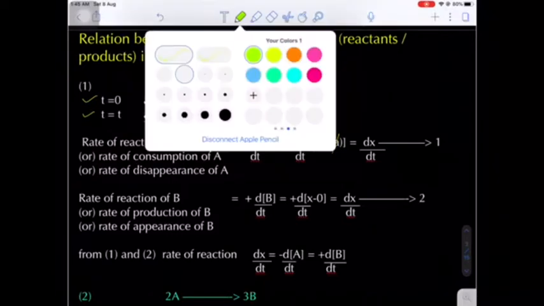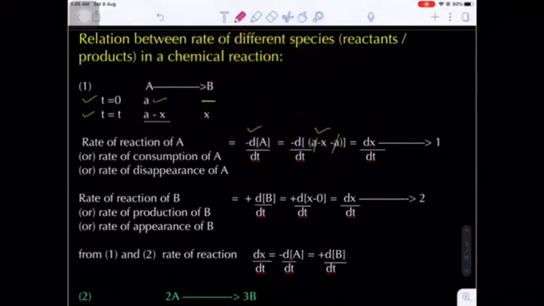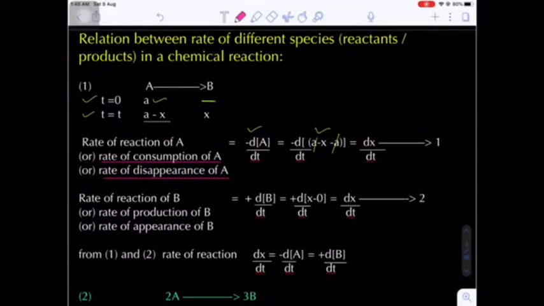Remember, the rate of reaction of A is indirectly known as the rate of consumption of A, or indirectly known as the rate of disappearance of A. Remember, in the course of a reaction, generally reactants, what happens? They consume or they disappear. That's why we can use rate of reaction of A or rate of A. Simply we can say rate of A. We can also write rate of A is equal to minus dA by dt, okay, which is equal to dx by dt.